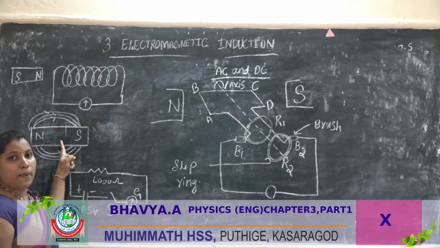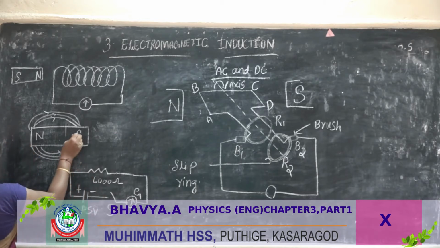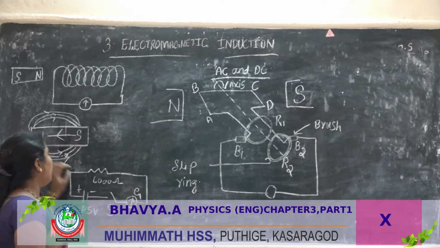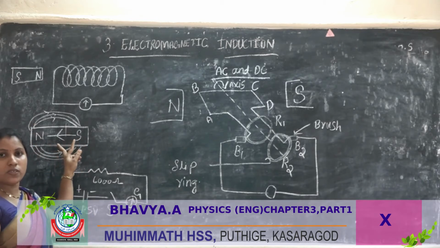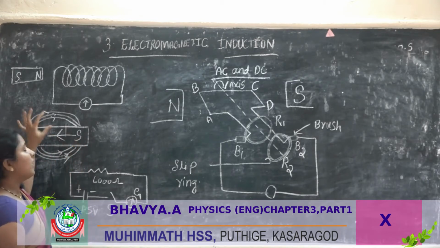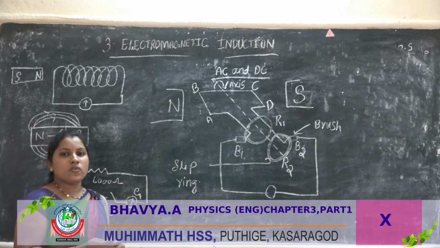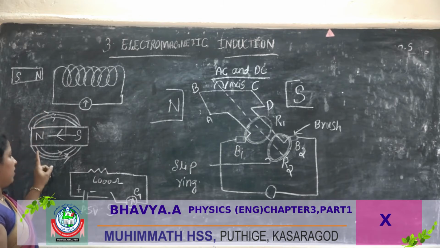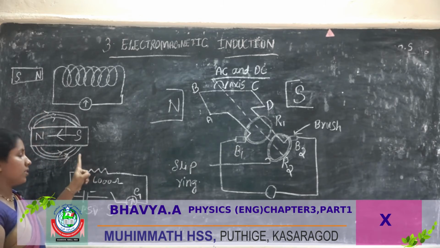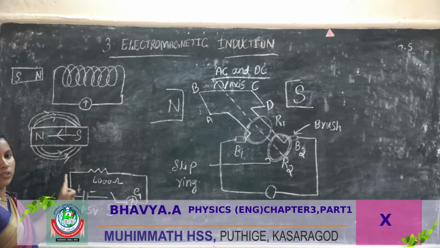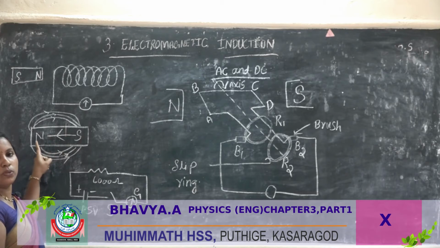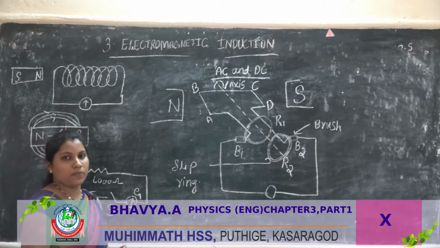Inside the magnet, the magnetic lines move from south pole to north pole. If a strong magnet is used, the magnetic lines are very close to each other, but they do not intersect. Outside the magnet they always move from north to south pole, and inside the magnet from south pole to north pole.